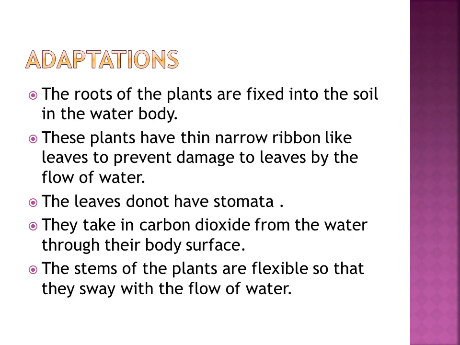The roots of the plants are fixed to the soil in the water body. If you see the leaves, they have thin, narrow, ribbon-like leaves to prevent damage from the flow of water. These leaves do not have stomata, so they take carbon dioxide only from the water. The stems of the plants are flexible and move with the flow of water.